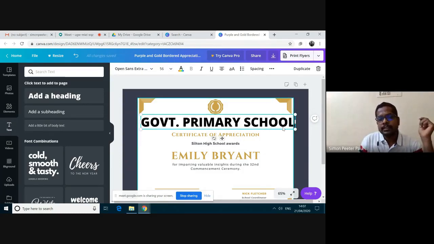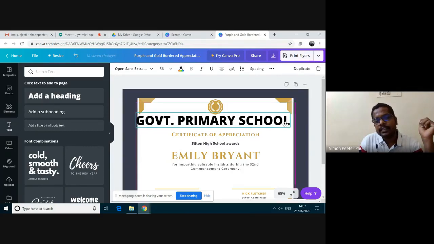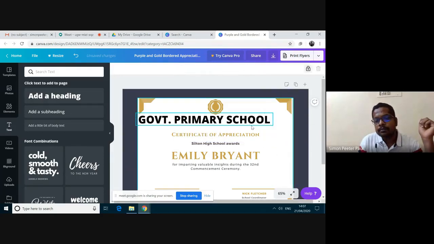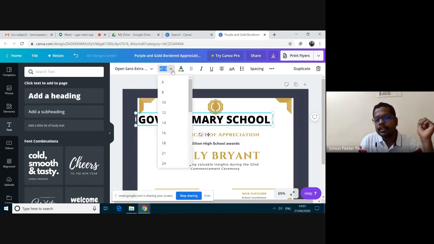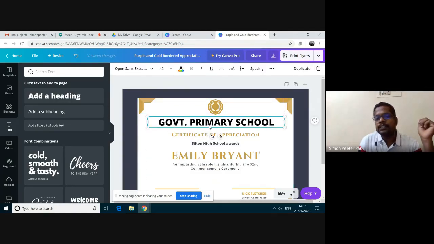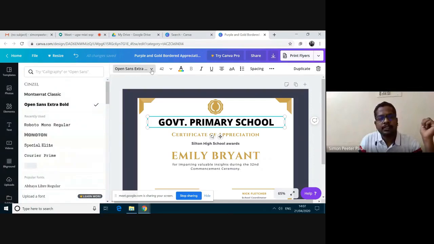To reduce the size, I can move this way. To reduce the size, you have to click on the edges, and then I'm reducing its size. And also there is another option. You can go and change its size. Okay, I'm happy with this size. I'm changing the font style. Then I'm making this one bold.